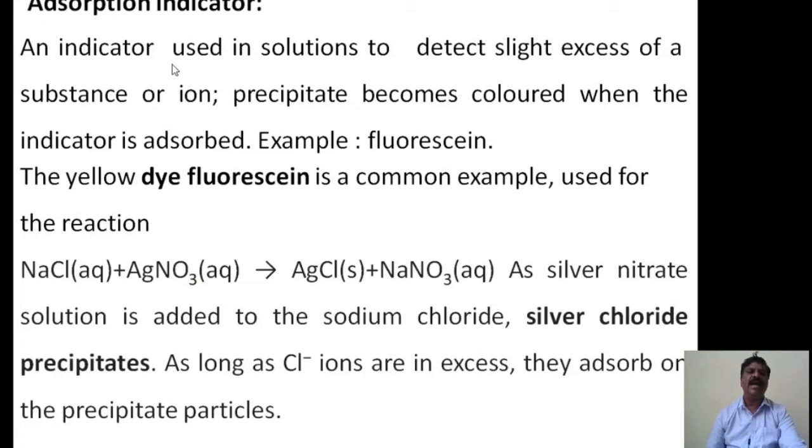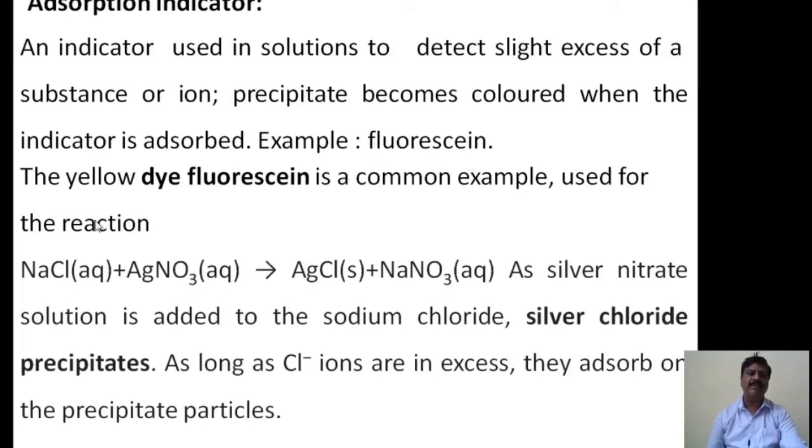That's simple. An indicator used in the solution detects a slight excess of a substance or ions, by the precipitate becoming colored. The precipitate becomes colored on adding the indicator, because the precipitate adsorbs the indicator. When the ions are in excess, we get the color, and it indicates the end point of the reaction. Fluorescein is the example for this.